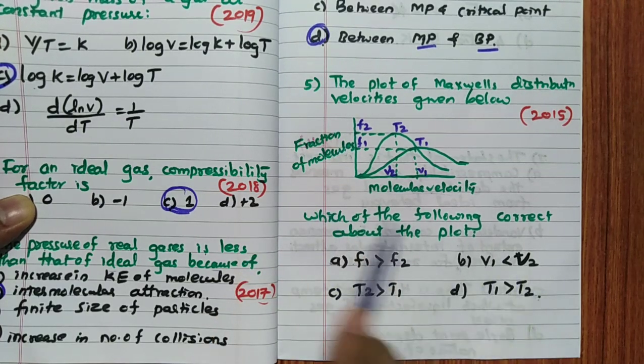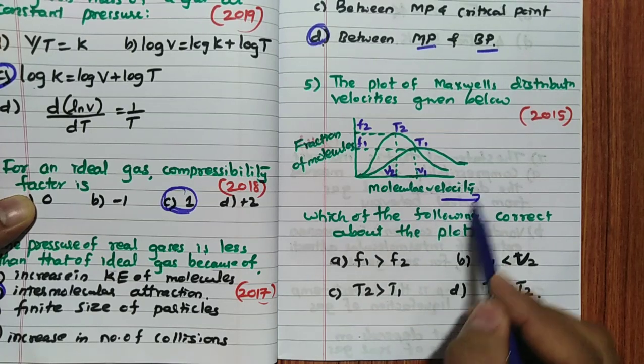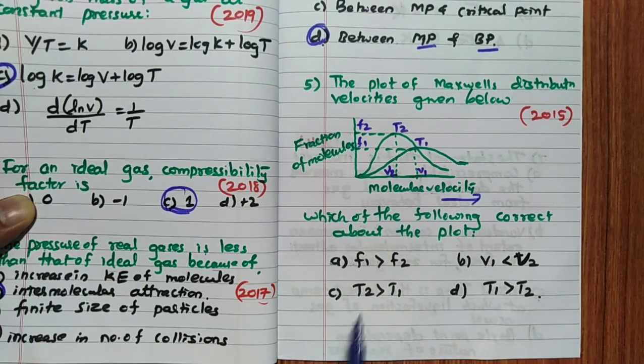V1 is less than V2. See, V1 is less, they are asking. This is increasing in this way. One can easily tell, this is not the answer. T2 more than T1, T1 more than T2. One can easily tell, these two options you can eliminate very easily, because T2 more than T1, T1 more than T2.